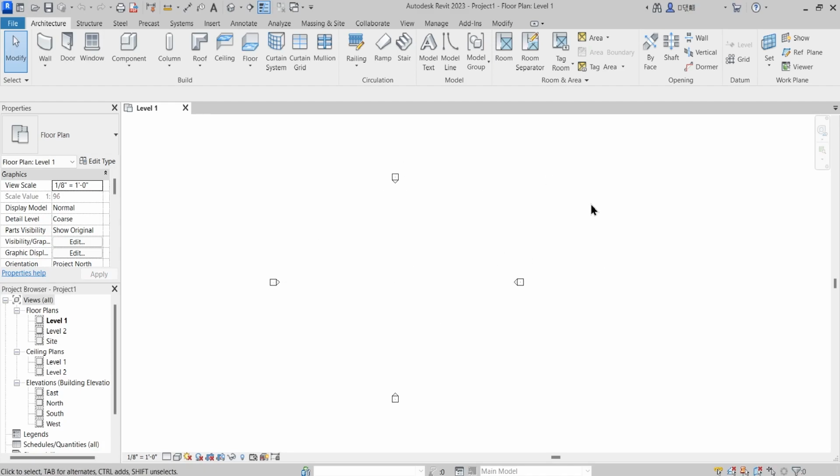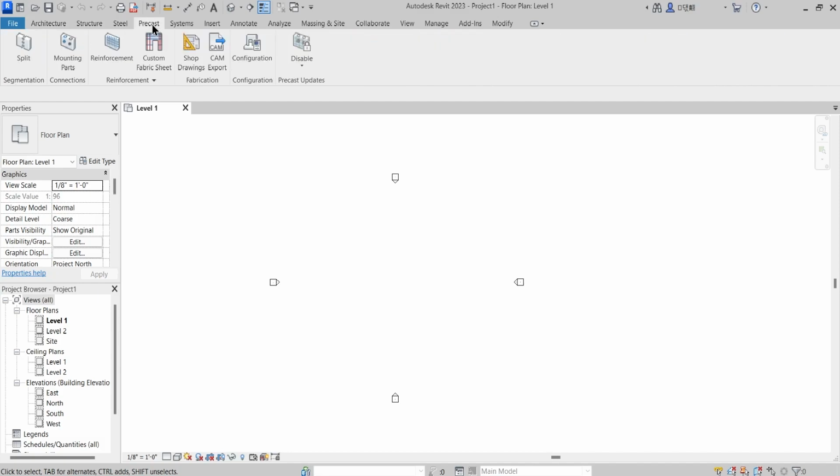Okay, so this is the project environment of Revit, and a little introduction: we have this upper ribbon where we have several functions and commands, and these are the tabs. These are the different tabs which are part of this interface, wherein we have Architecture, Structure, Steel and Precast, and Systems.